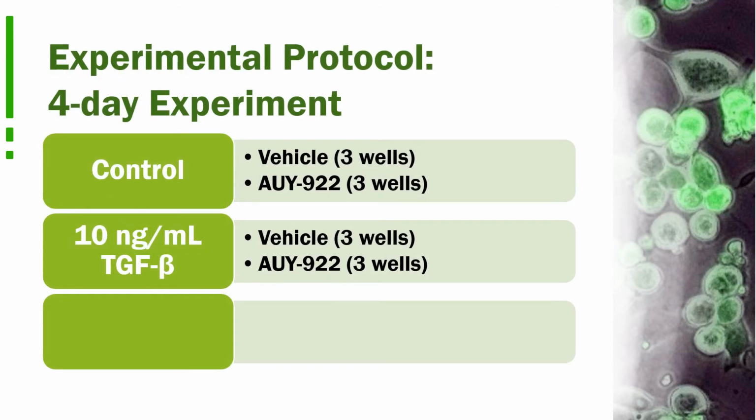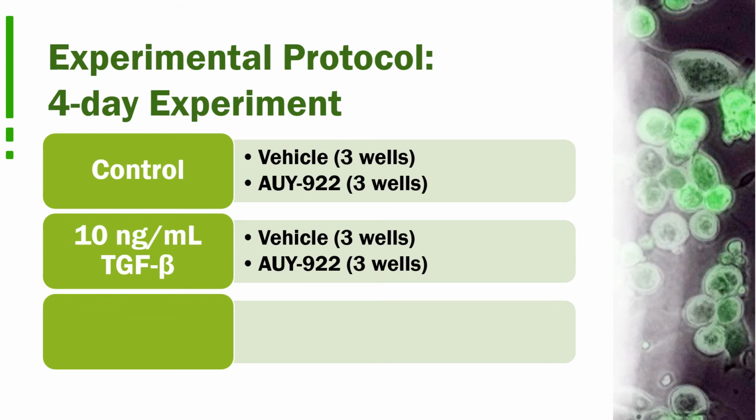This was the experimental protocol that I used, and it was a 4-day experiment that I conducted extensively over the summer I worked on this. So our first 6-well plate was our control plate. The top 3 wells were a vehicle. We didn't expose the cells to anything, just regular cells that did have lung cancer. The bottom 3 wells were lung cancer cells exposed to AUY-922, which is that HSP90 inhibitor.